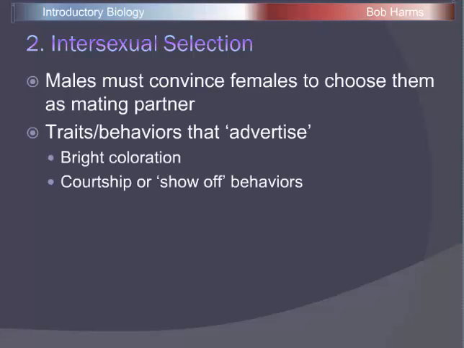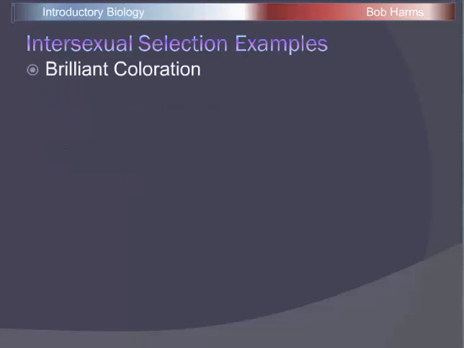So we're going to expect to see traits in males develop that are going to advertise the male's fitness, the males advertising to the females that they have the right genes, they're the right choice to mate with. And this may include physical features, like if we think of bright coloration patterns in birds, for example, or it may involve behavioral features like courtship behaviors or behaviors to show off, males showing off to females that they're the right choice. The most obvious of these physical features is bright coloration patterns.